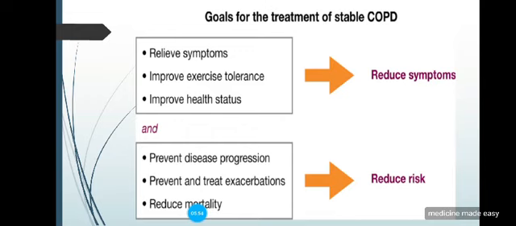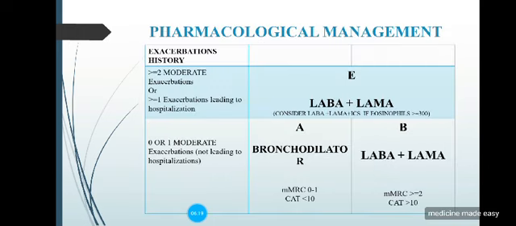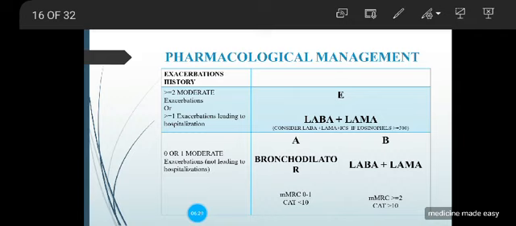These are the goals for treatment of stable COPD. You have to reduce the symptoms. Our main motive is to prevent the disease progression, to prevent any exacerbation, to reduce the mortality, and to reduce its progression to any malignancy. So this is the ABE assessment tool in which we are going to do the pharmacological management. In the next part, I will discuss its pharmacological management.